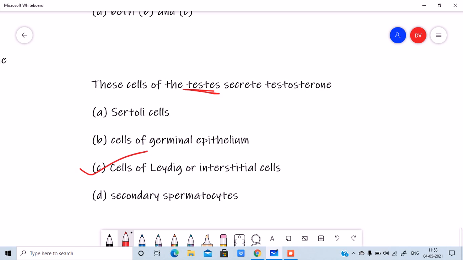Very important. If they have not mentioned Leydig cells, and if they have mentioned just interstitial cells, the answer is both, right? Sometimes they might not use the word Leydig, they use interstitial. Guys, please know that interstitial is the other name for Leydig cells, since these cells are present in the interstitial space, that is outside the seminiferous tubules and in between the tubules. Alright guys, very very important.